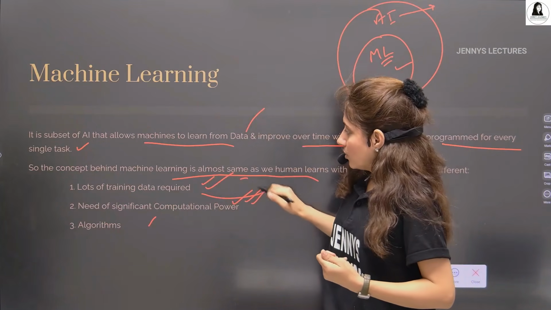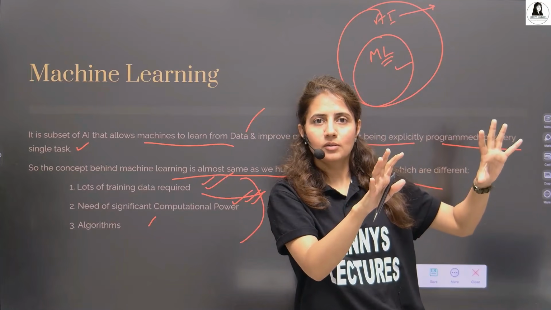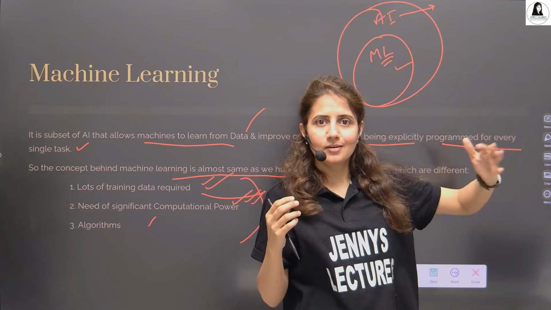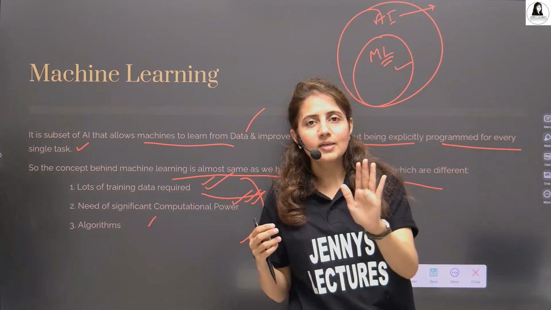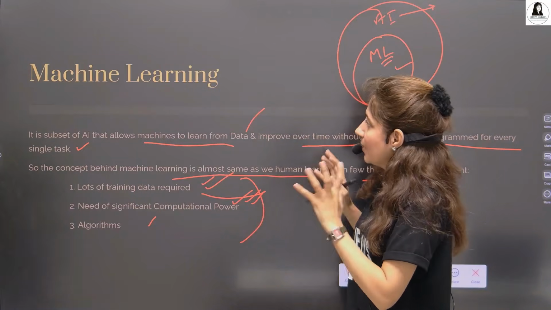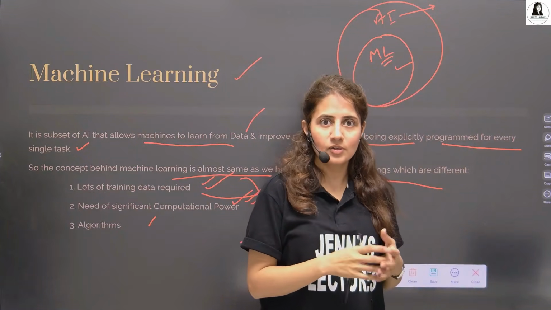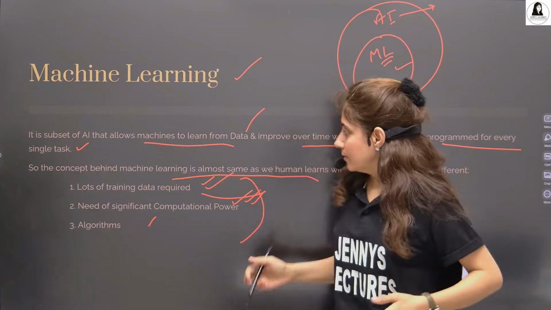So that is a little bit about machine learning. Just an overview of what machine learning is, because in depth, machine learning can be a separate course, right? But I've just told you the basic things, the introduction of machine learning, so that you have the idea. Okay, this is what machine learning is. When someone says ML, you know the basic idea.